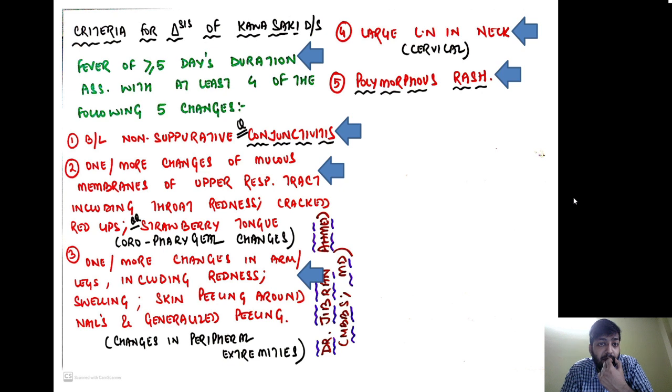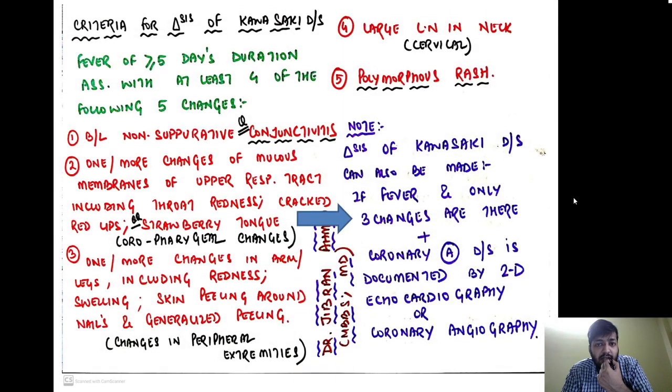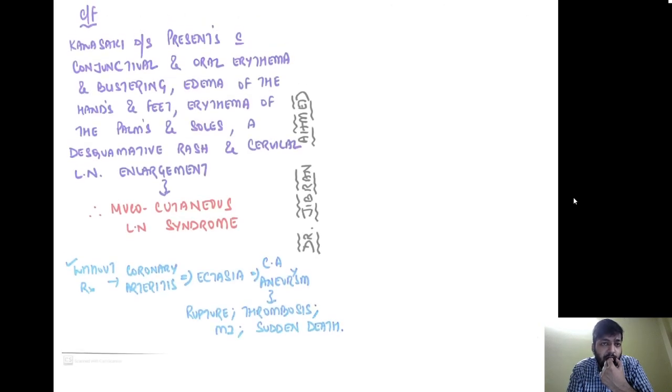So these are the 5 important clinical findings that we see, and out of these 4 should be present along with fever for the diagnosis of Kawasaki's disease. The diagnosis of Kawasaki's can also be made if fever and only 3 changes are there. Plus there should be one more thing, that is the coronary artery disease documented by 2-dimensional echocardiography or coronary angiography. They should also confirm that. Then only a diagnosis of Kawasaki should be made.